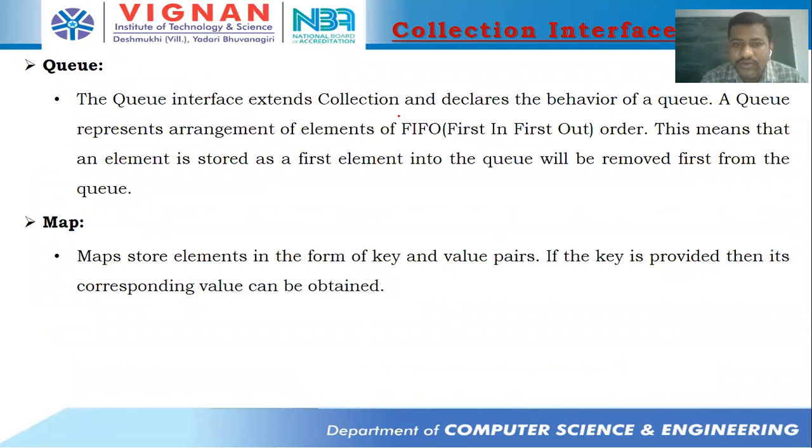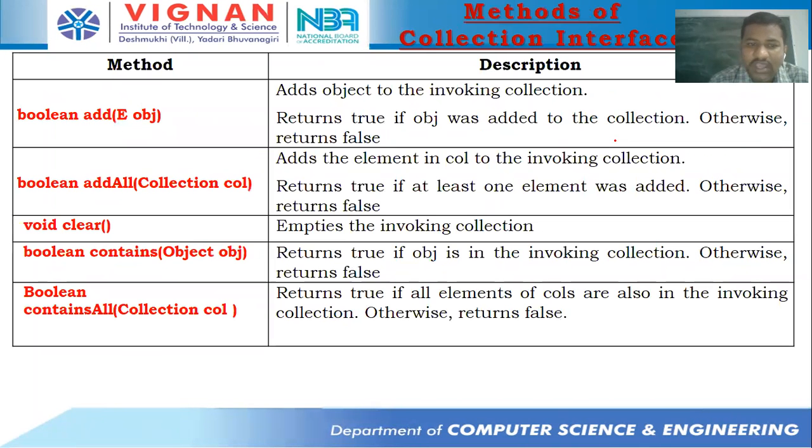We discussed Queue. Queue is also an interface in which the queue data structure represents an arrangement of elements in FIFO, first in, first out. This means the element which entered first will be removed from the queue first. And Map is like a dictionary. It's a key-value pair. If a key is provided, then its corresponding value will be obtained.